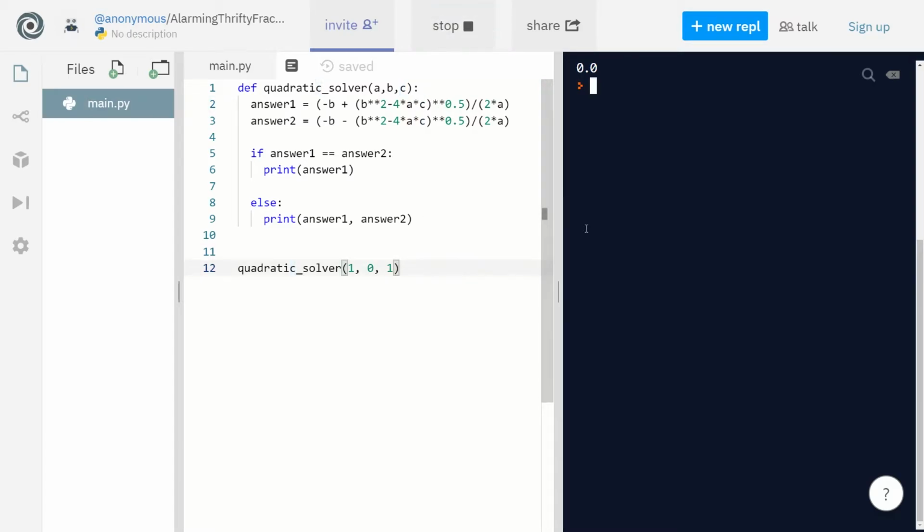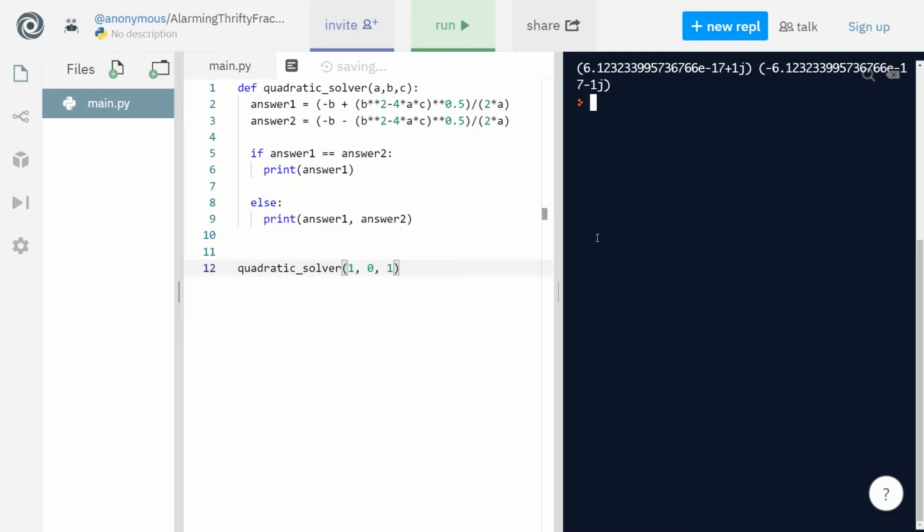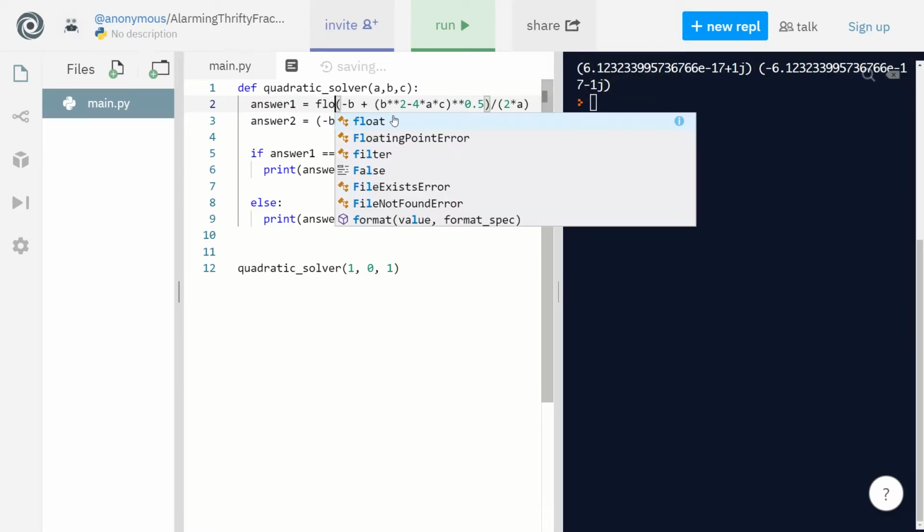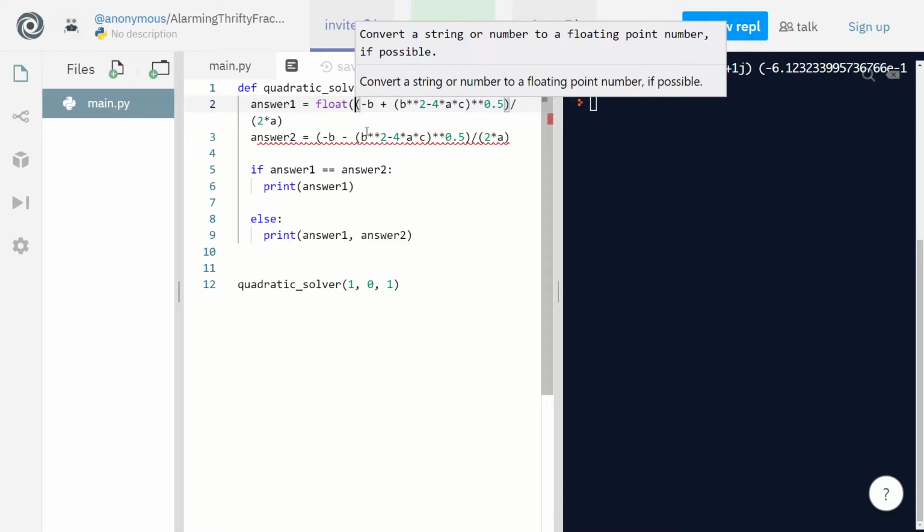So let's just see what this gives us. It's going to give us this, which doesn't make sense. It's like imaginary numbers. So how do we fix that? We're going to do something called try except. First of all, we have to convert this. It doesn't give us an error yet, because we need to specify that it's a float.